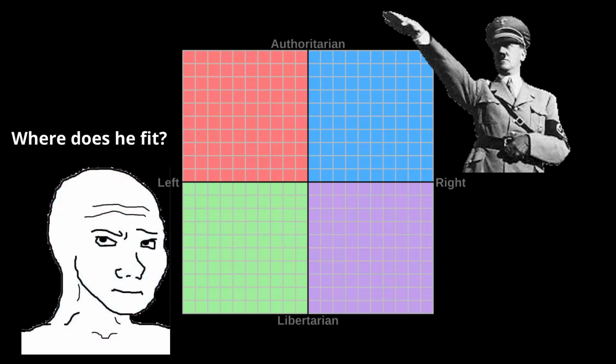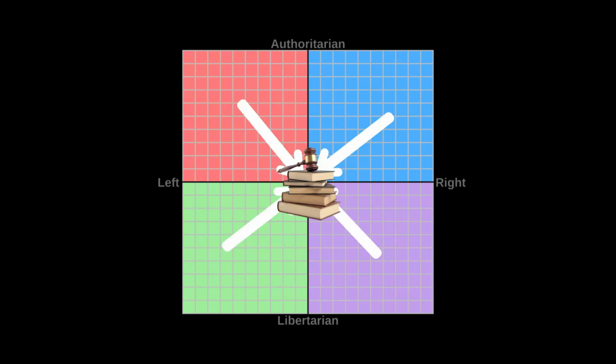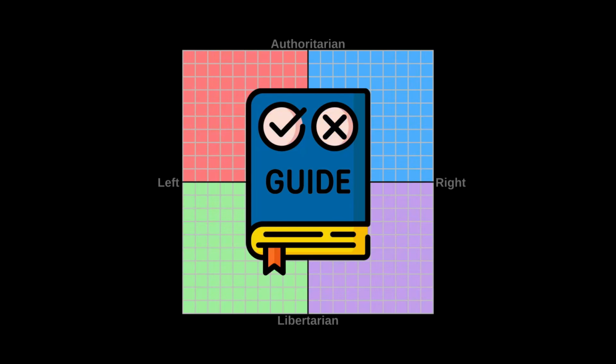Another criticism is that the political systems in the real world do not always match perfectly with the positions shown on the chart. Governments and political movements often combine ideas from multiple axes of the compass, which means that the compass should be seen more as a general guide rather than an exact measurement of political beliefs.